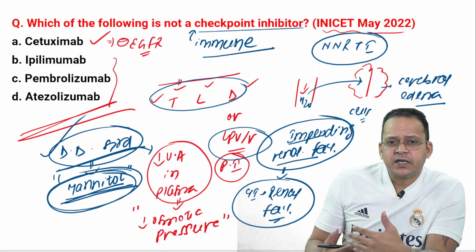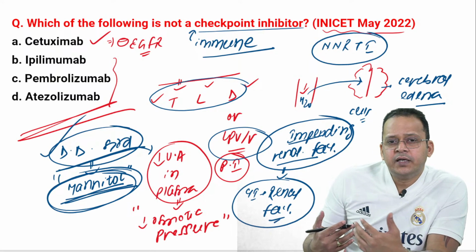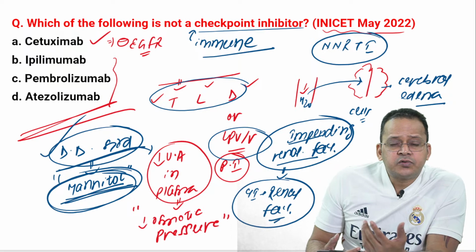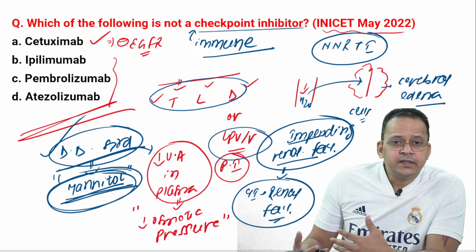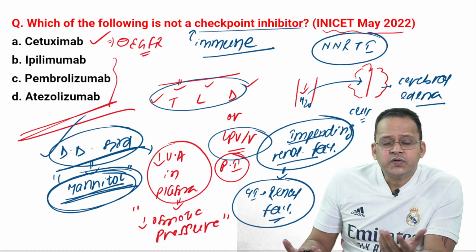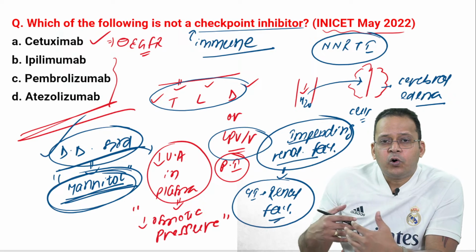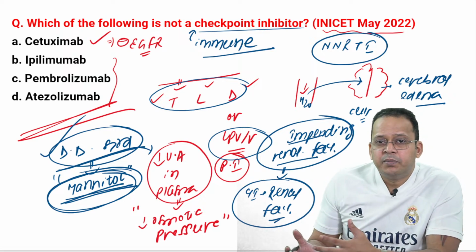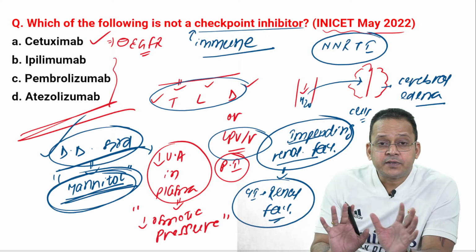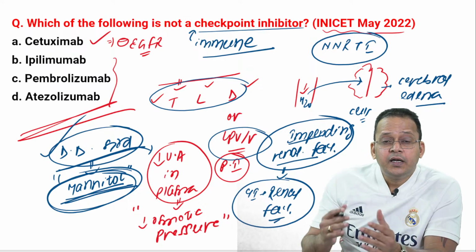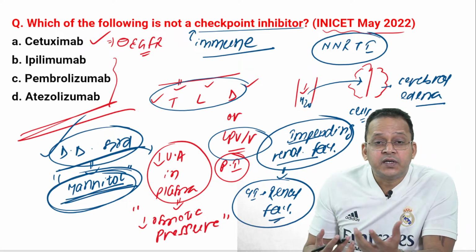One student asked me, sir, I did not have a very good rank in NEET PG. My rank was some 22 or 24,000. Now, should I expect that I can get a good rank in INI-SET? Why not? Who said that a rank of 22 or 24,000 automatically moves you out of the competition in INI-SET? There is nothing like that, guys. There is absolutely nothing like that. Believe me, even to get a rank of 20,000, 22 or 24,000, you have to study.